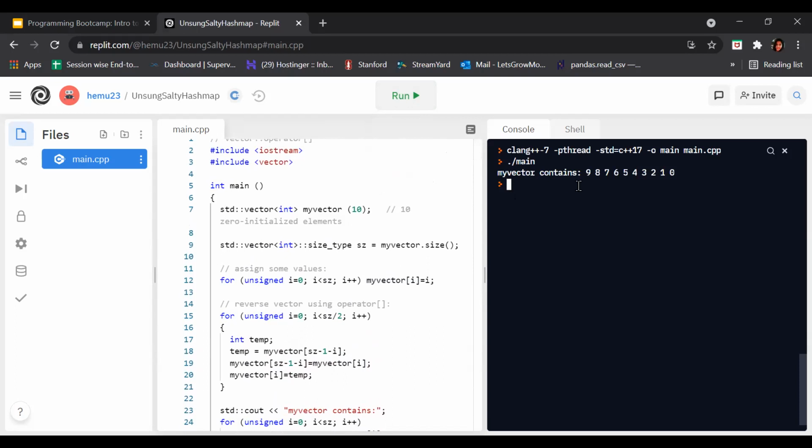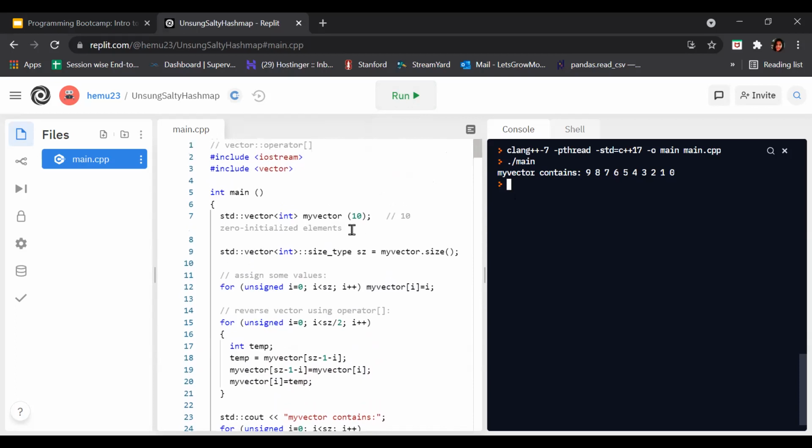See, my vector contains 9 8 7 6 5 4 3 2 1 0. How is that possible? First we declare and initialize our vector with size 10. Size 10 means 0, 1, 2, 3, 4, 5, 6, 7, 8, 9. After that, we create another vector, my vector of size, which just creates a copy of it.